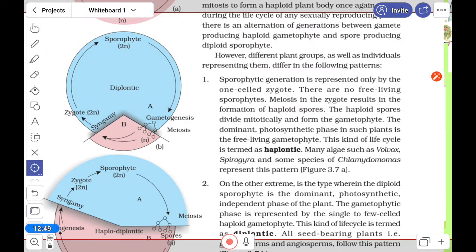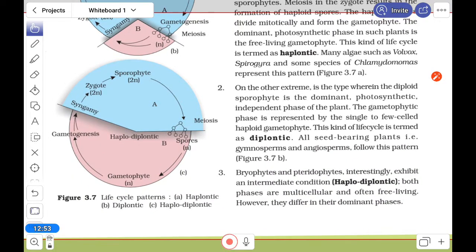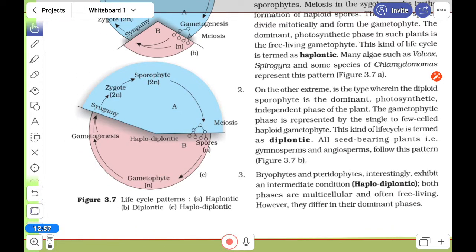Now, the third case is haplodiplontic. Haplodiplontic we have seen in bryophytes and pteridophytes. In these cases, they have almost 50% diploid or sporophytic generation, and the other side is the gametophytic generation.